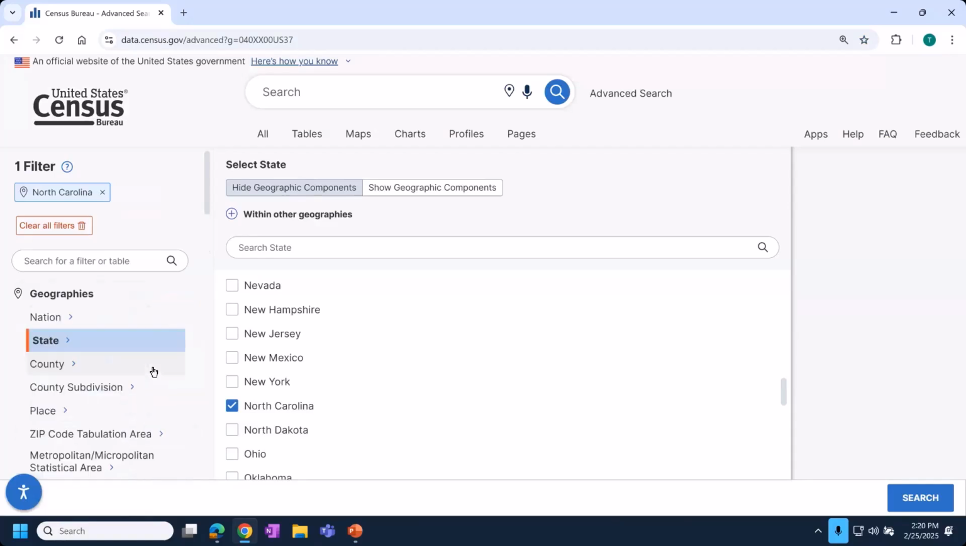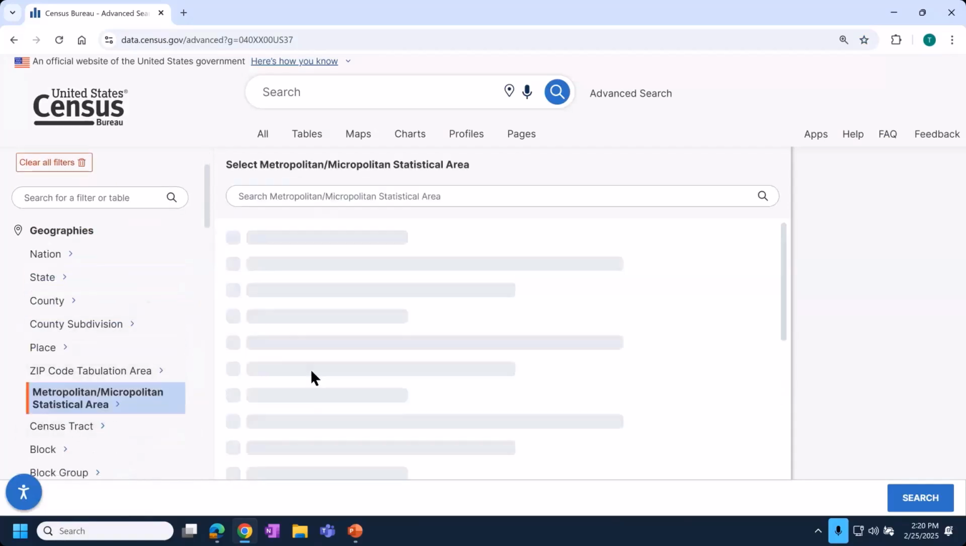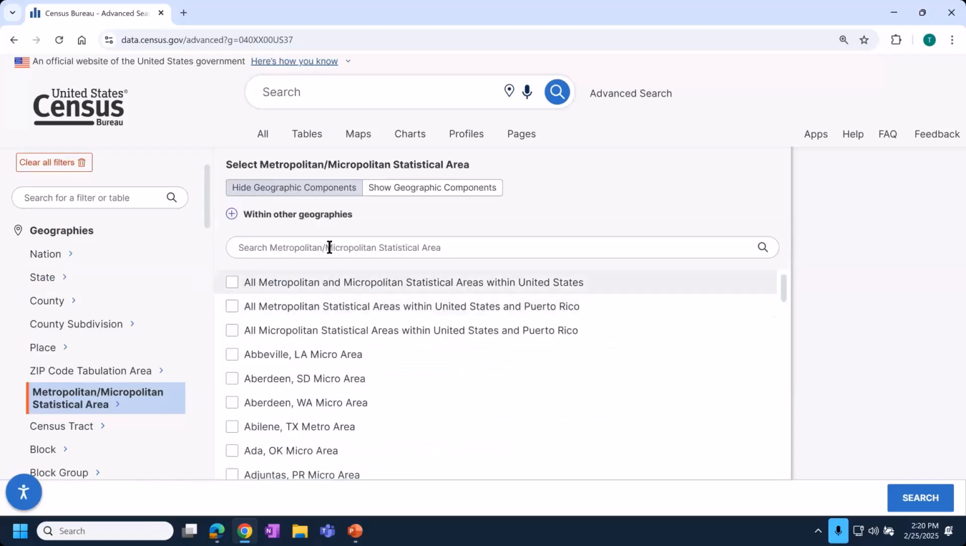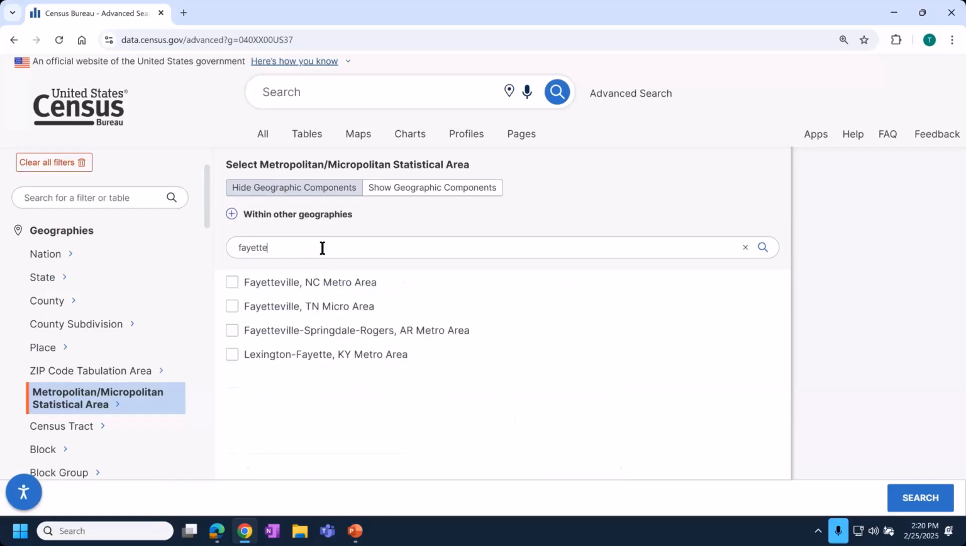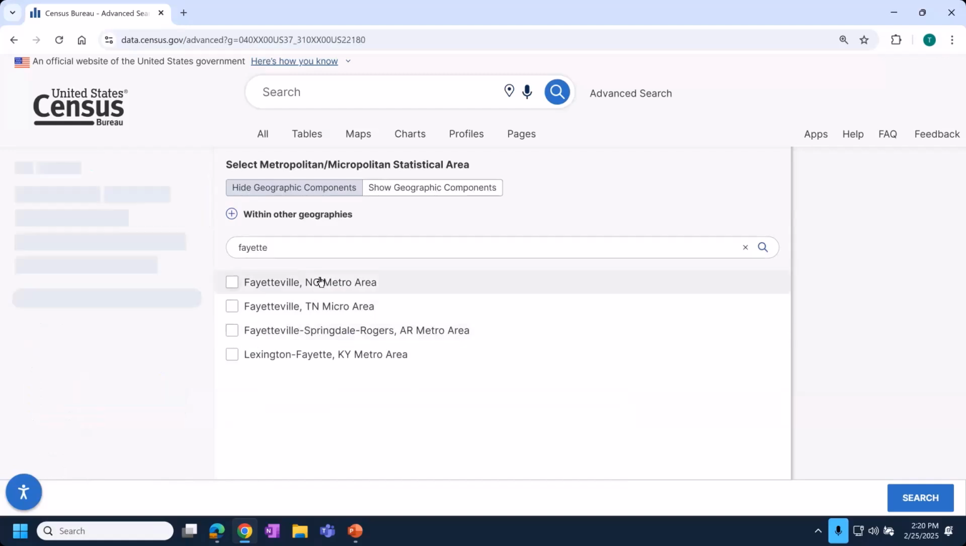Then I'm going to be looking on the left for metro micro area. It will give us a list of them in alphabetical order. We can save ourselves time from scrolling by clicking into the box and typing Fayetteville and choosing Fayetteville, North Carolina metro area.